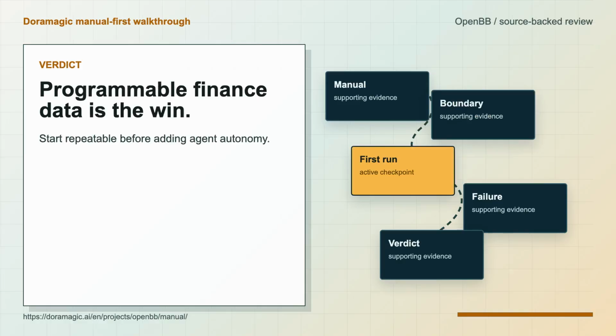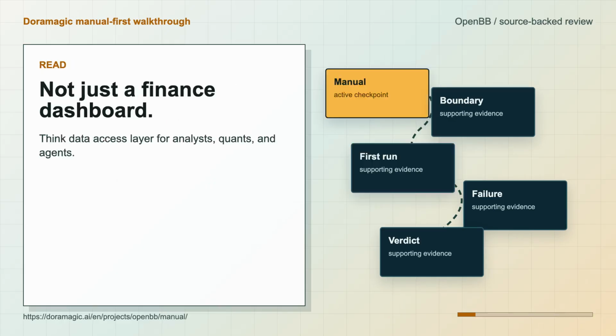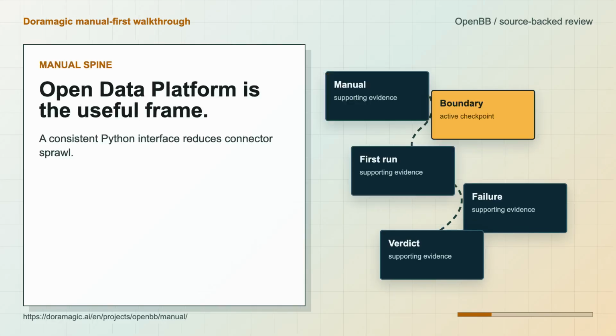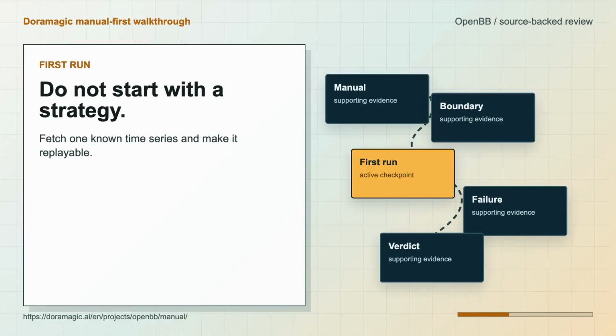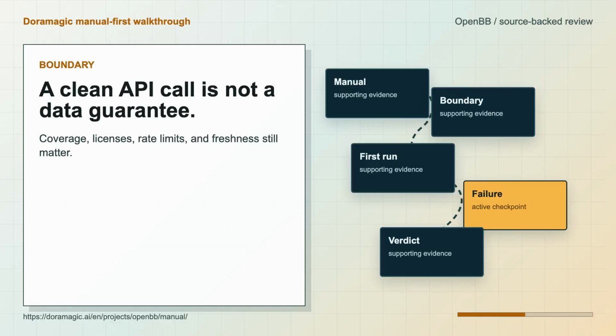My first run test would not be a big trading strategy. I would pick one boring question: can I fetch a known equity time series, inspect the provider used, and save the result in a format another script can replay? If that is not repeatable, an agent built on top of it will hallucinate confidence around unstable data.